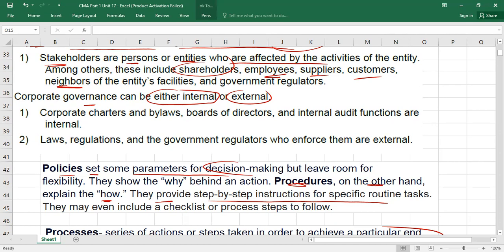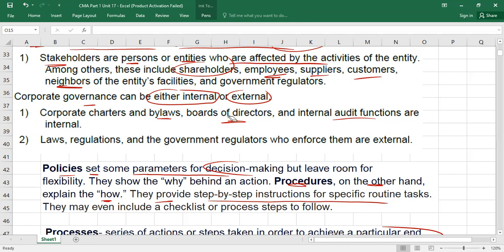Okay, so what are the examples here? Let me explain. Internal, first I'm telling you. Corporate charters, bylaws, board of directors, and internal audit functions are examples of internal corporate governance. So let's understand the words. What does corporate charter mean here?